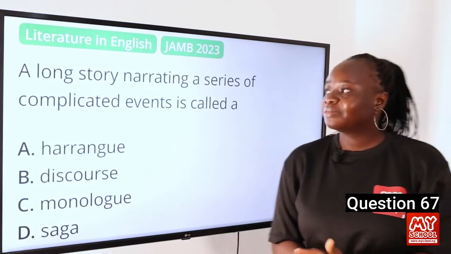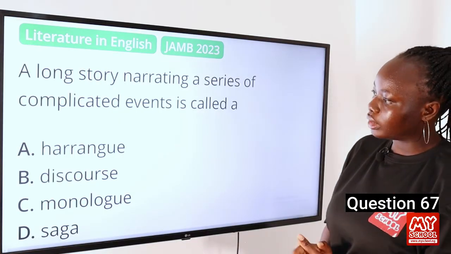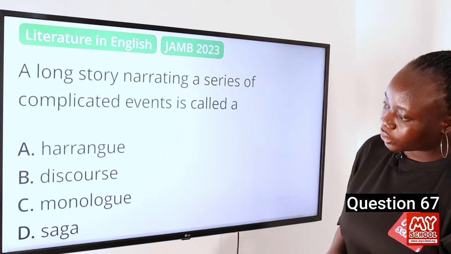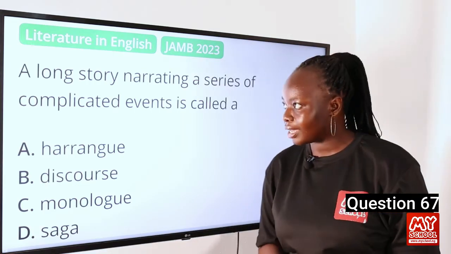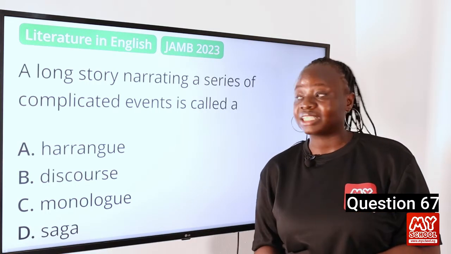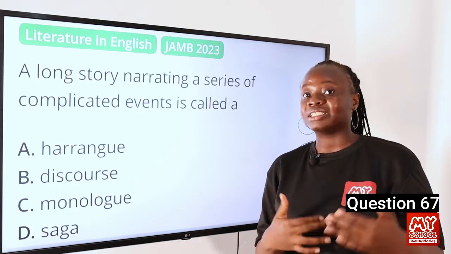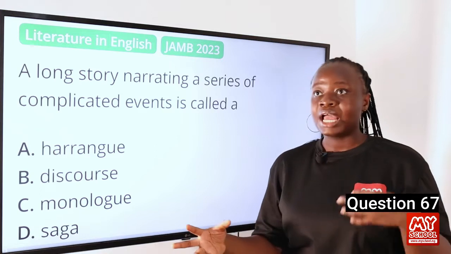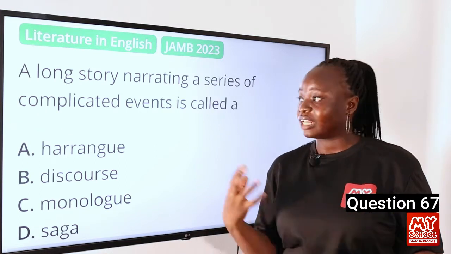Question 67. A long story narrating a series of complicated events is called A. Harangue, B. Discourse, C. Monologue, and D. Saga. The answer to this question is saga. Saga is a very long story that is narrating a series of complicated events. This event usually spans across multiple generations, and the story usually includes elements of romance, myth, and adventure.